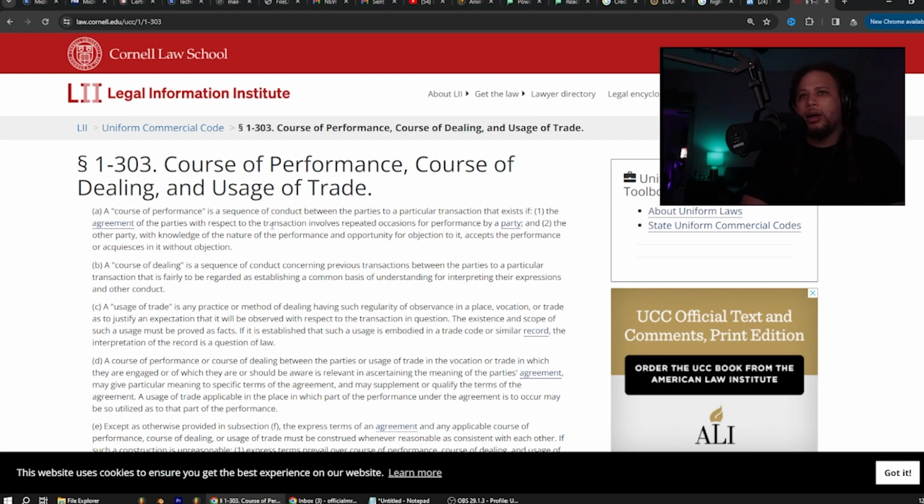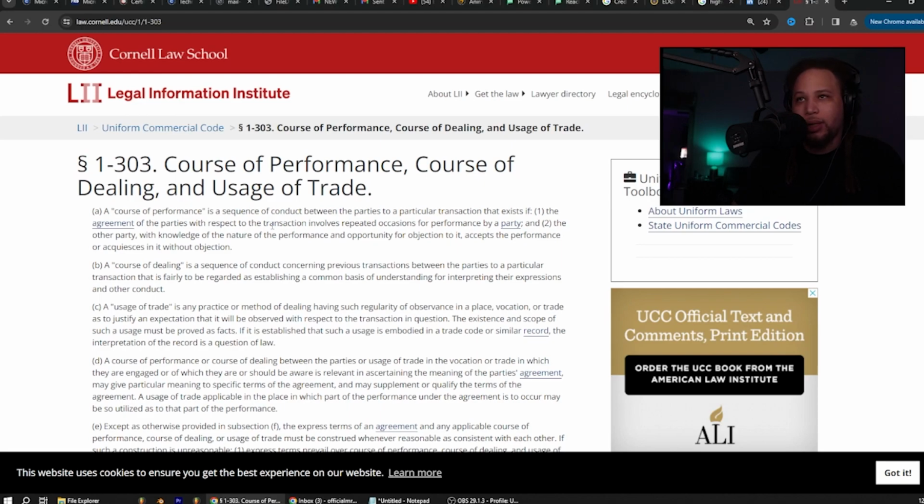B, a course of dealing is a sequence of conduct concerning previous transactions between the parties to a particular transaction that is fairly to be regarded as establishing a common basis of understanding for interpreting their expressions and other conduct. C, a usage of trade is any practice or method of dealing having such regularity of observance in a place, vocation, or trade as to justify an expectation that it will be observed with respect to the transaction in question. The existence and scope of such a usage must be proved as facts.